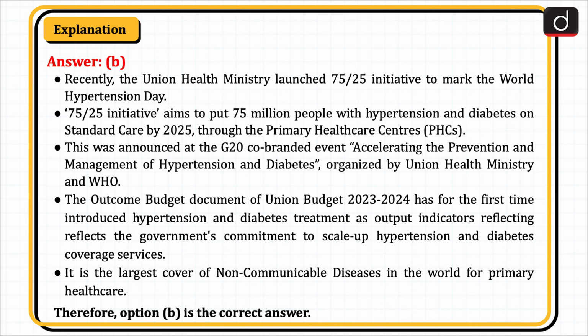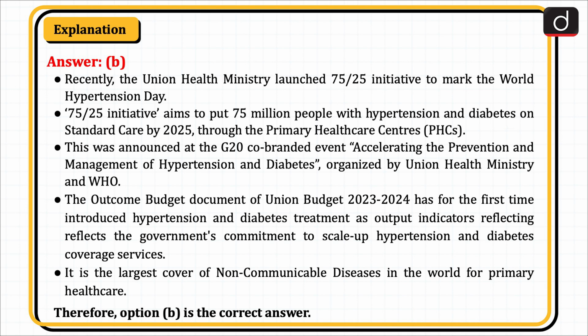75-25 initiative aims to put 75 million people with hypertension and diabetes on standard care by 2025 through the primary health care centers. This was announced at the G20 co-branded event Accelerating the Prevention and Management of Hypertension and Diabetes, organized by Union Health Ministry and WHO.